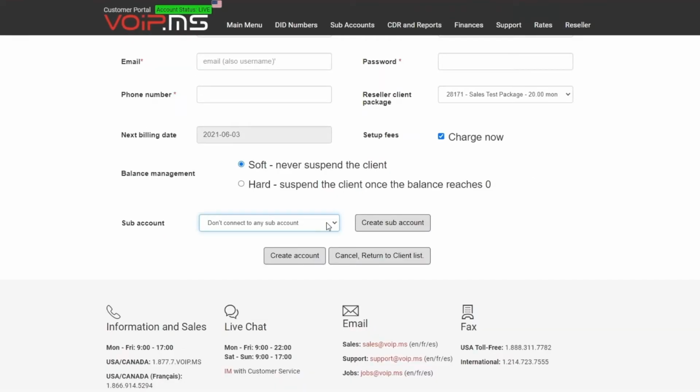As said earlier, the sub-account is the device registration component. A sub-account is also required to link a package to a client's account. From the client account creation, you can also create a new sub-account with the basic needed information. Once created, it will appear in the sub-account drop-down menu. The last thing to do now is to click on Create an Account.